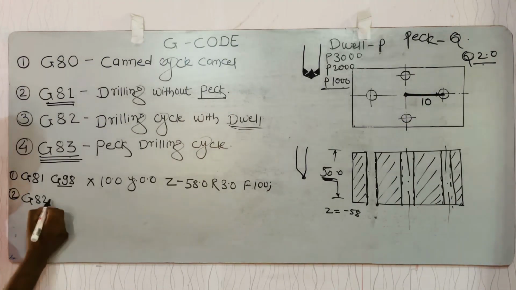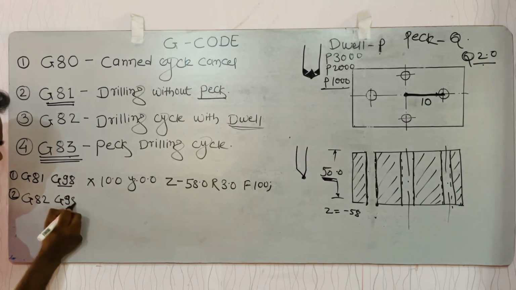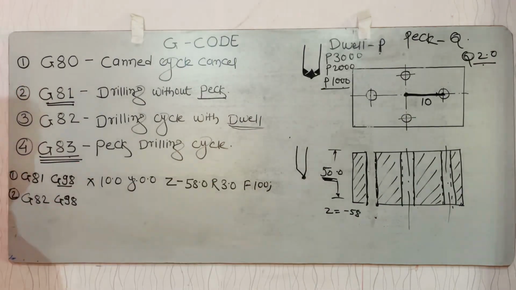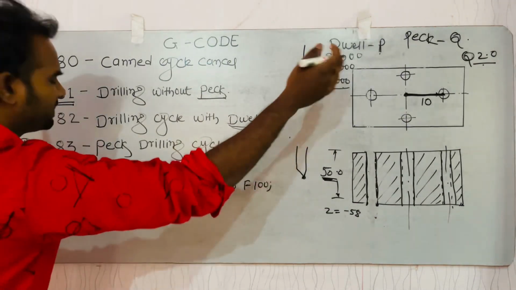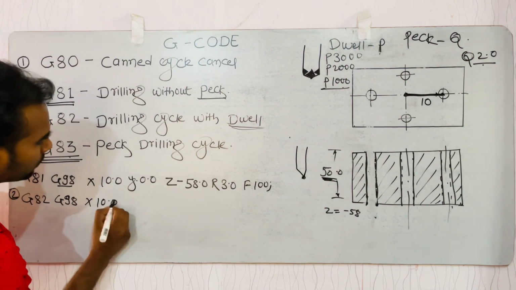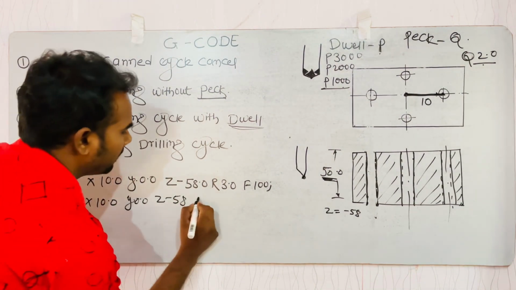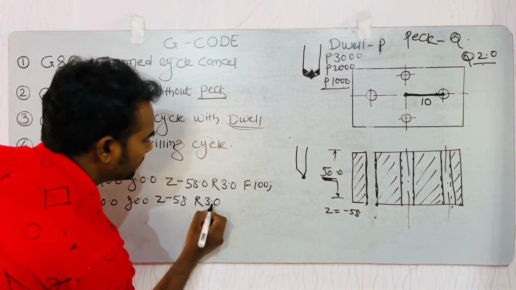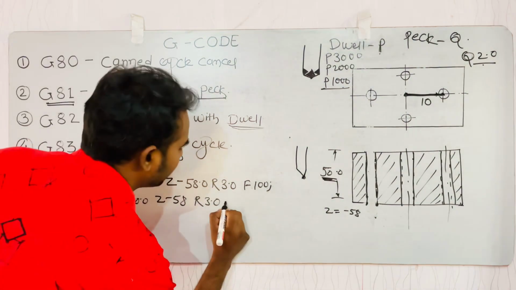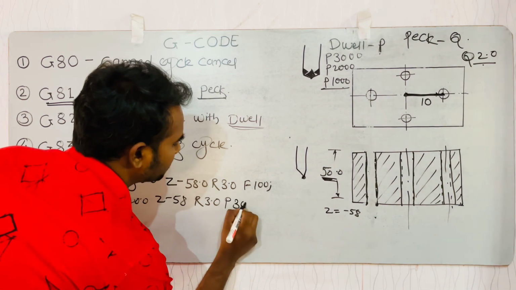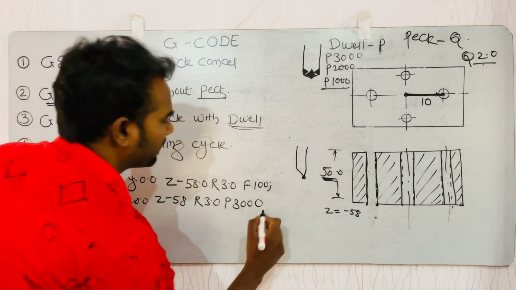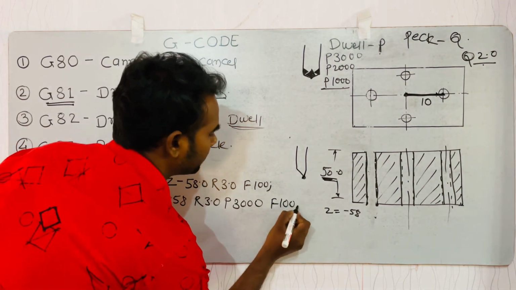G82, G98 means return to initial point, X 10.0, Y 0.0, Z minus 58 same, R retracting point 3.0, and here is P, 3 seconds means 3000, and F 100.